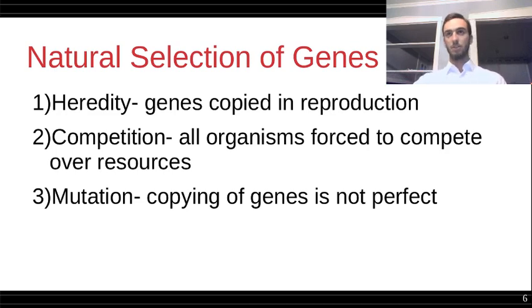We all must compete over limited resources, a limited amount of food, limited amount of space, etc. The third prerequisite of mutation occurs for genetic organisms because the genetic copying, when organisms reproduce, is not perfect. There can sometimes be chemical errors in this process which result in offspring being slightly different from their parents.